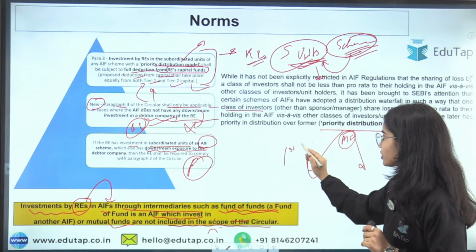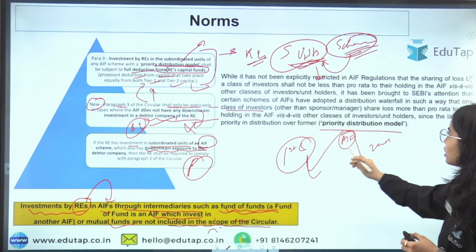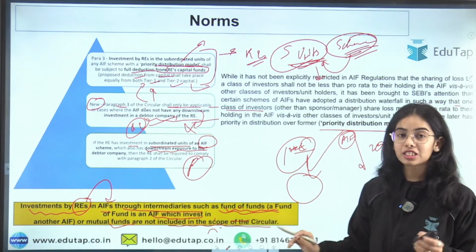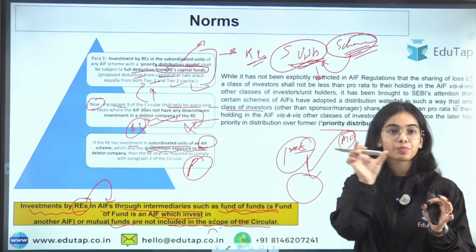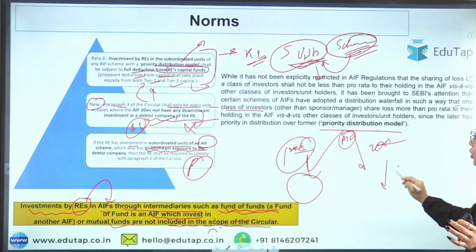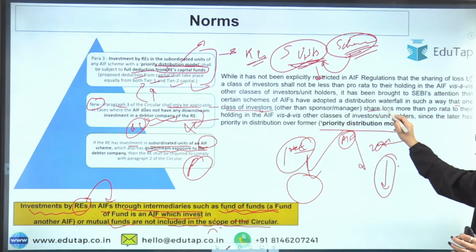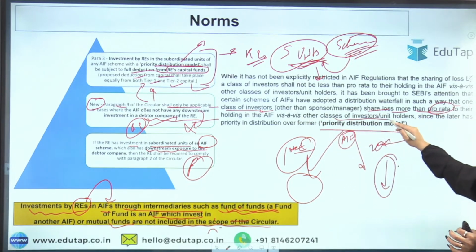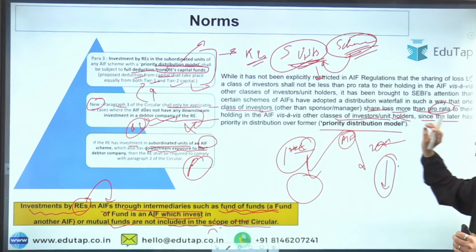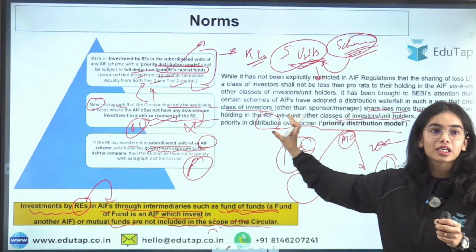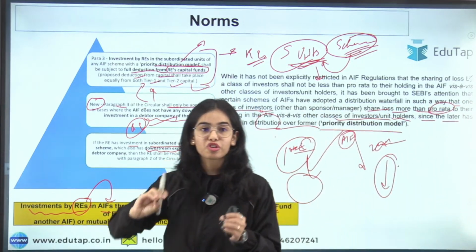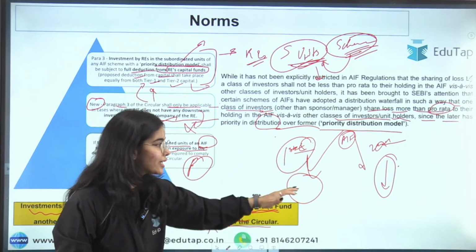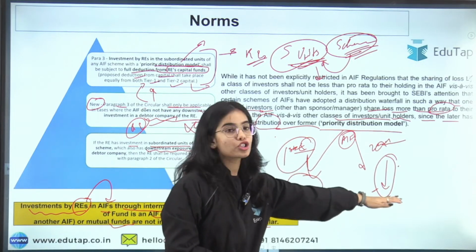So one class of investor will have more losses as per the rate, and the other class of investors will have lesser losses. That is, one class of investors shares losses more than their rate of holding in the AIF, against the other class of investors or unit holders, since the latter has priority in distribution over the former. So if the priority distribution model is there, whichever class of investors is getting the priority, that class of investor will have to share less losses.